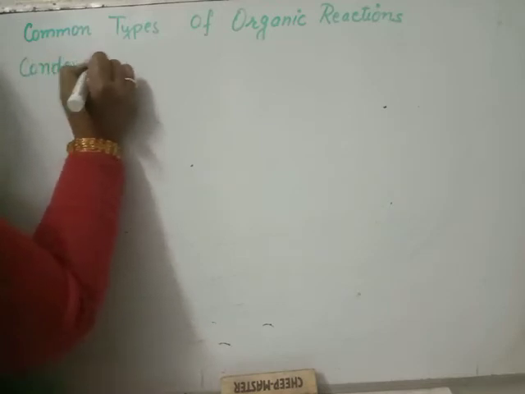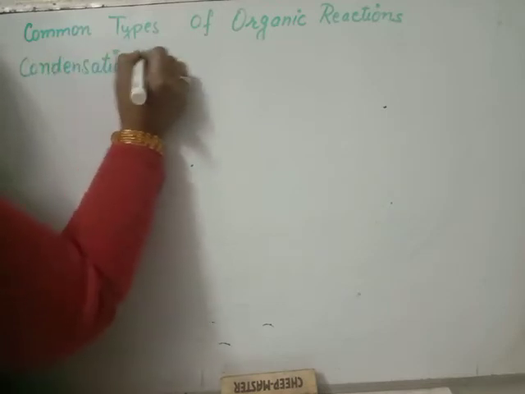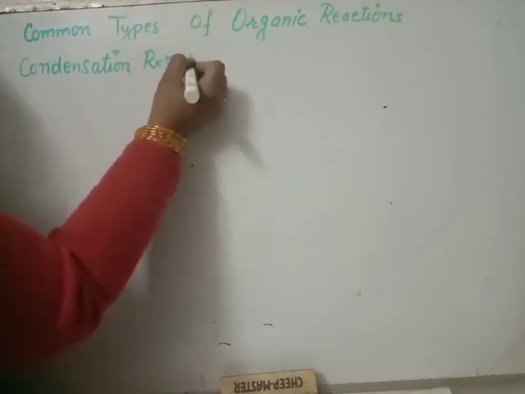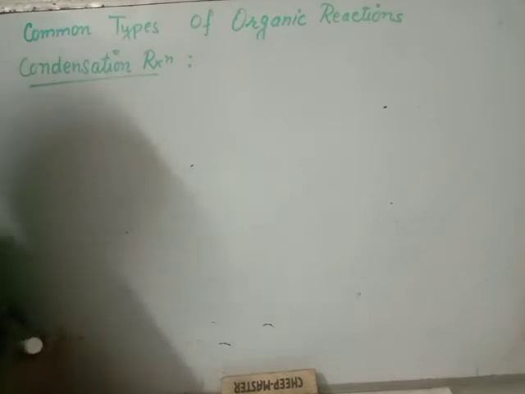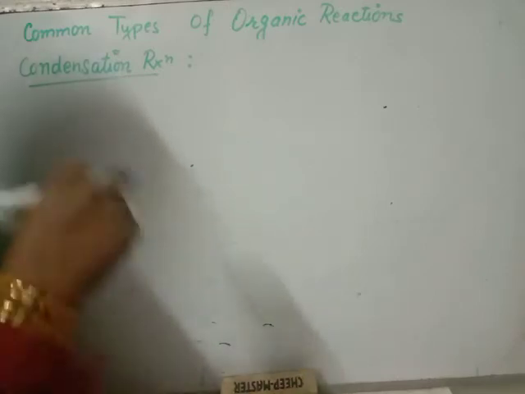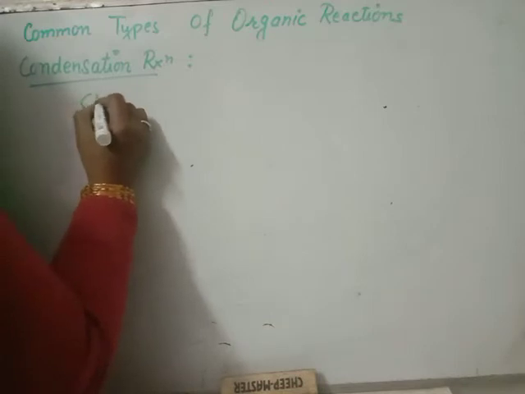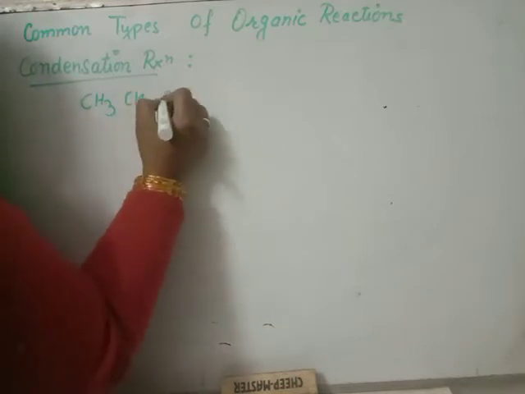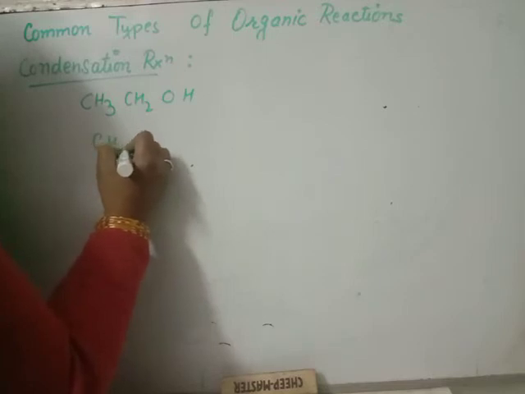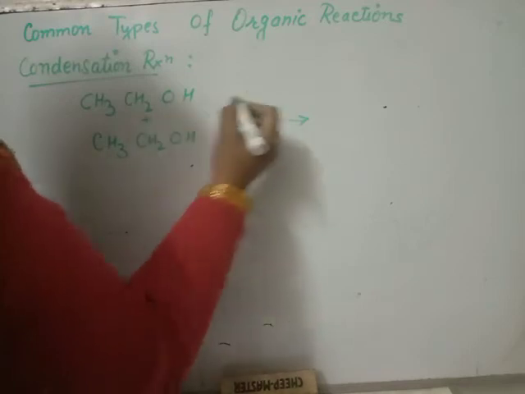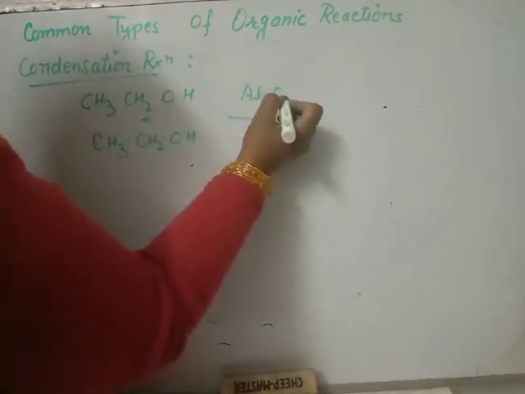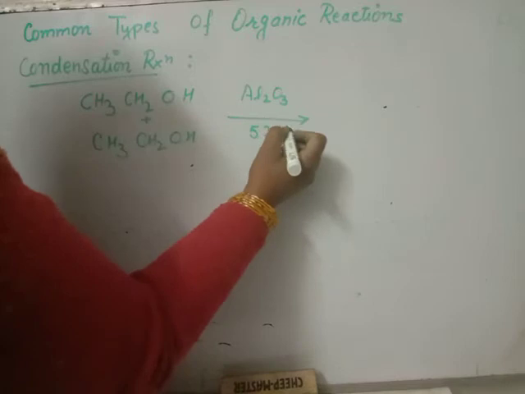Condensation reactions are those reactions in which two or more molecules come in contact with each other and they release some simple molecule like water, alcohol, amine, ammonia, etc. For example, in your syllabus, suppose you have 2 moles of ethanol under the influence of a dehydrating agent at 523 Kelvin.